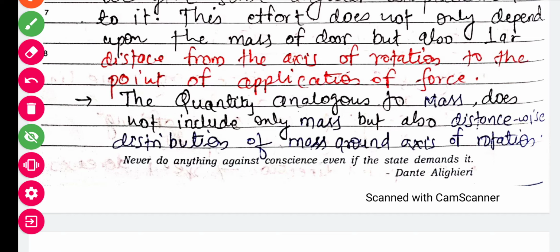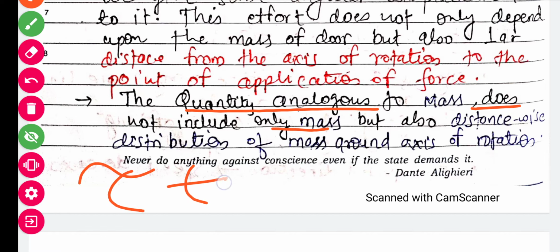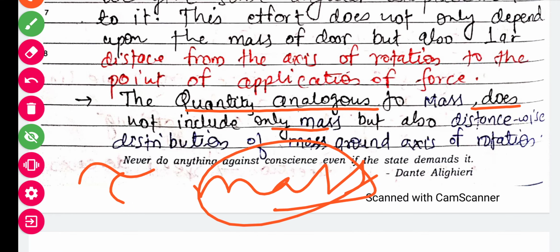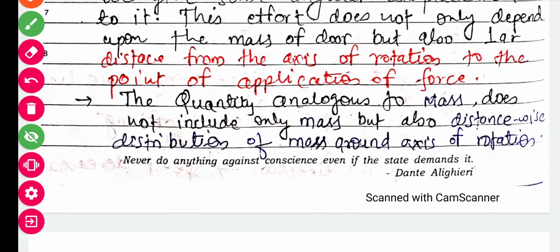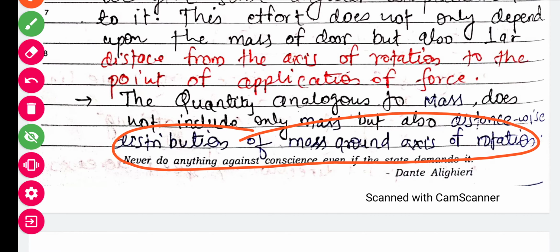The quantity analogous to mass does not include only mass. What quantity is analogous to the mass? Because we know this tau, that is called torque, is analogous to mass. But this torque does not only include the mass, it also includes some distribution of mass around the axis of rotation.